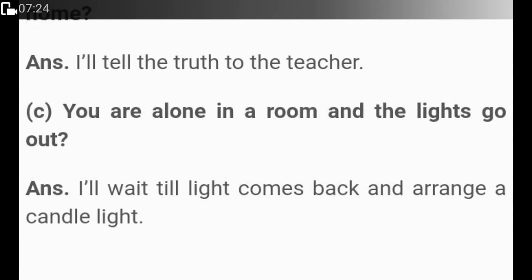You are alone in a room and the lights go out. What would you do if you are alone at home or in the room, there are no lights? Then you should light something up, a candle or a torch. Some people get scared of the dark, especially at nights. Now here we are talking about a night. Okay? Because the lights go out. So you can light a candle or a torch and you can feel safe.